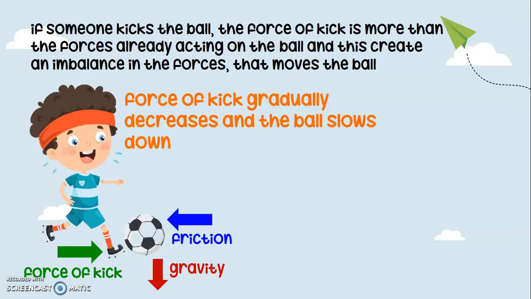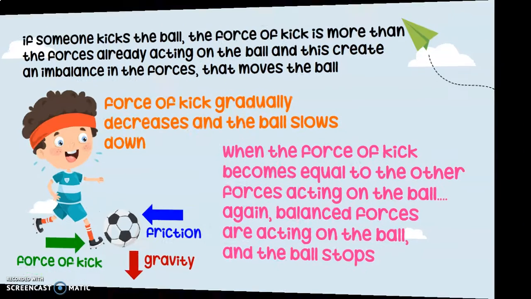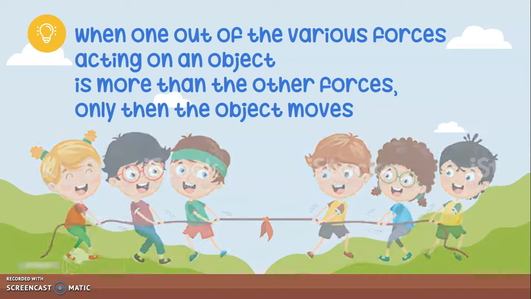The force of the kick gradually decreases and the ball slows down. When the force of the kick becomes equal to the other forces acting on the ball, again, balanced forces are acting on the ball and the ball stops. When one out of the various forces acting on an object is more than the other forces, only then the object moves.